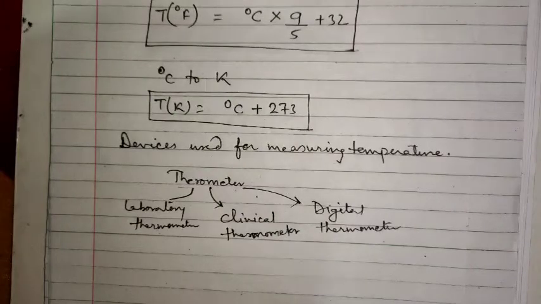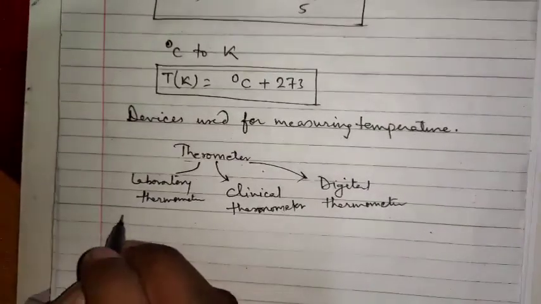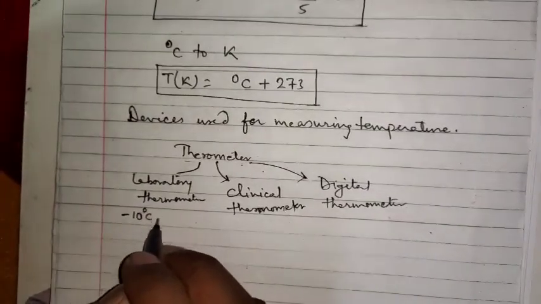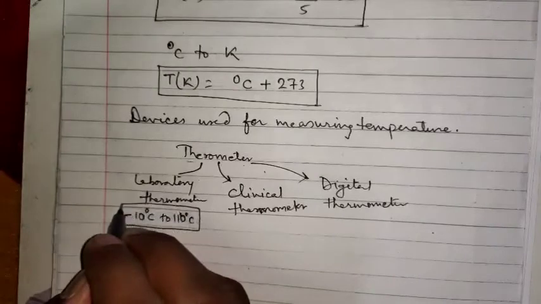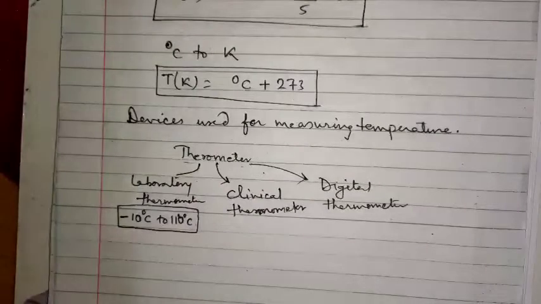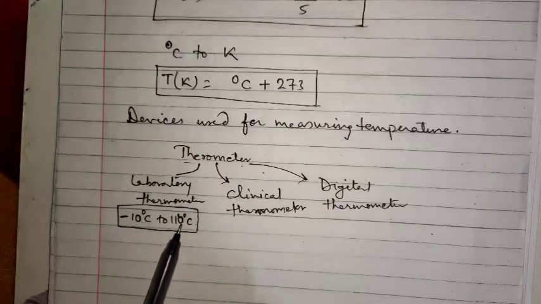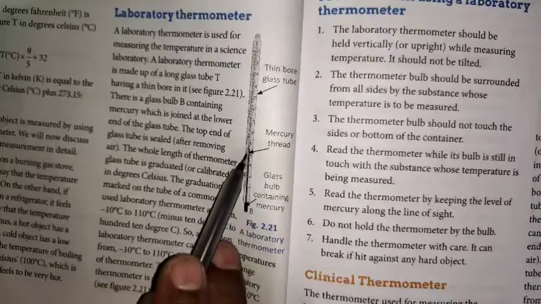Now, the laboratory thermometer has a certain range of temperature: minus 10 degrees Celsius to 110 degrees Celsius. It measures temperature within this range. You can see the figure of the laboratory thermometer on page number 36 of your book. This is the diagram, in which the bulb is filled with mercury.